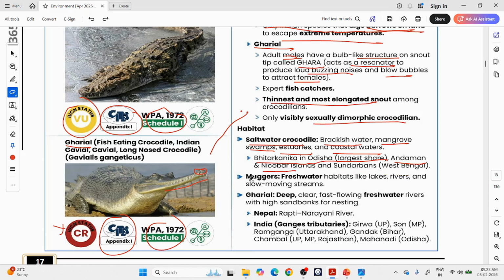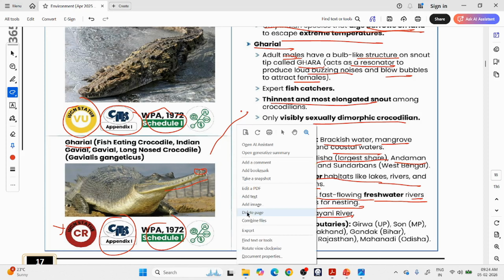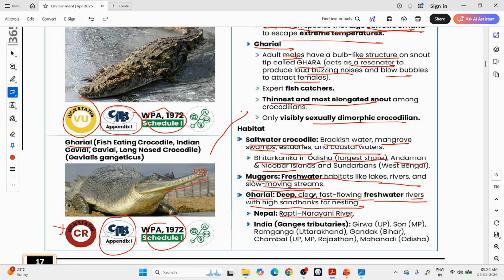Mugger crocodiles can be seen in freshwater habitats like lakes, rivers and slow moving streams throughout India. Gharials you will see in deep, clear and fast flowing water. Muggers can live in slow moving streams, but gharials cannot; they need fast flowing freshwater rivers with high sandbanks for nesting. In Nepal also you can see gharials, in the Rapti and Narayani rivers. So if a question says gharials are found in India only, it is wrong. Gharials can be seen in tributaries of the Ganga like Girwa, Son, Ramganga, Gandak, Chambal, Mahanadi, etc.